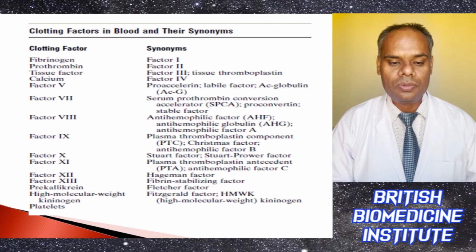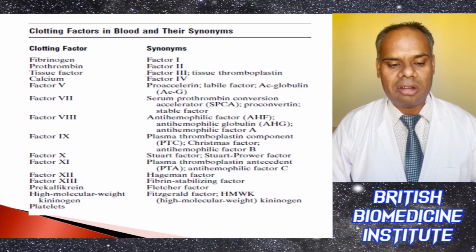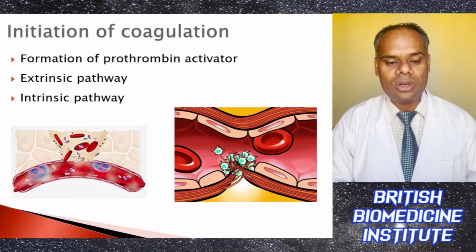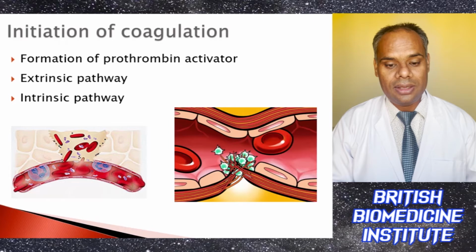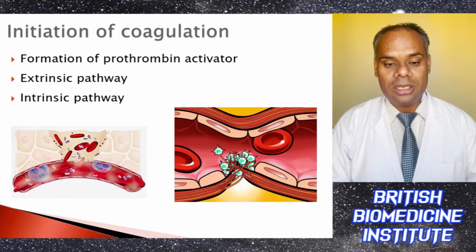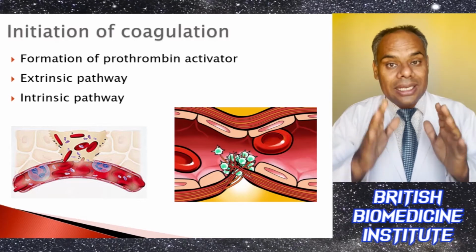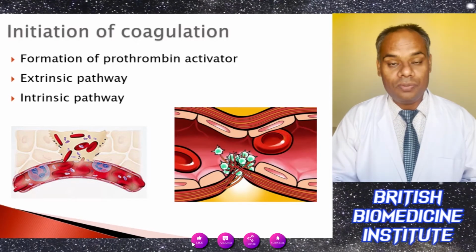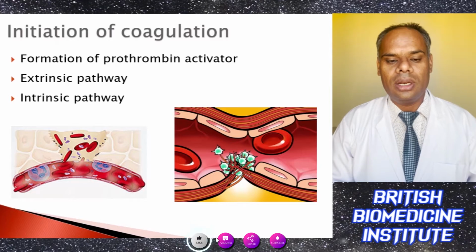In the initiation of coagulation, there is the formation of prothrombin activators, and there are basically two main pathways which help in blood clotting, the intrinsic pathway and the extrinsic pathway. They play a major role in blood coagulation.